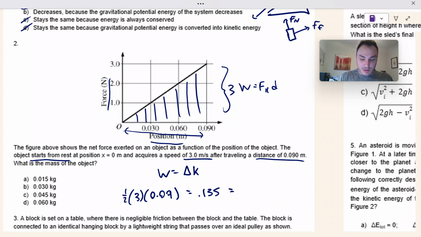That is the work, and we know that that equals the change in kinetic energy. So 1/2 mass times final velocity squared, which is 3, minus 1/2 times mass times initial velocity squared, but it's starting from rest, so the initial velocity is 0. So 0.135 equals 1/2 m times 3 squared. So we can just solve for m: times 2 divided by 9, and we get a mass equal to 0.03 kilograms, which is B.